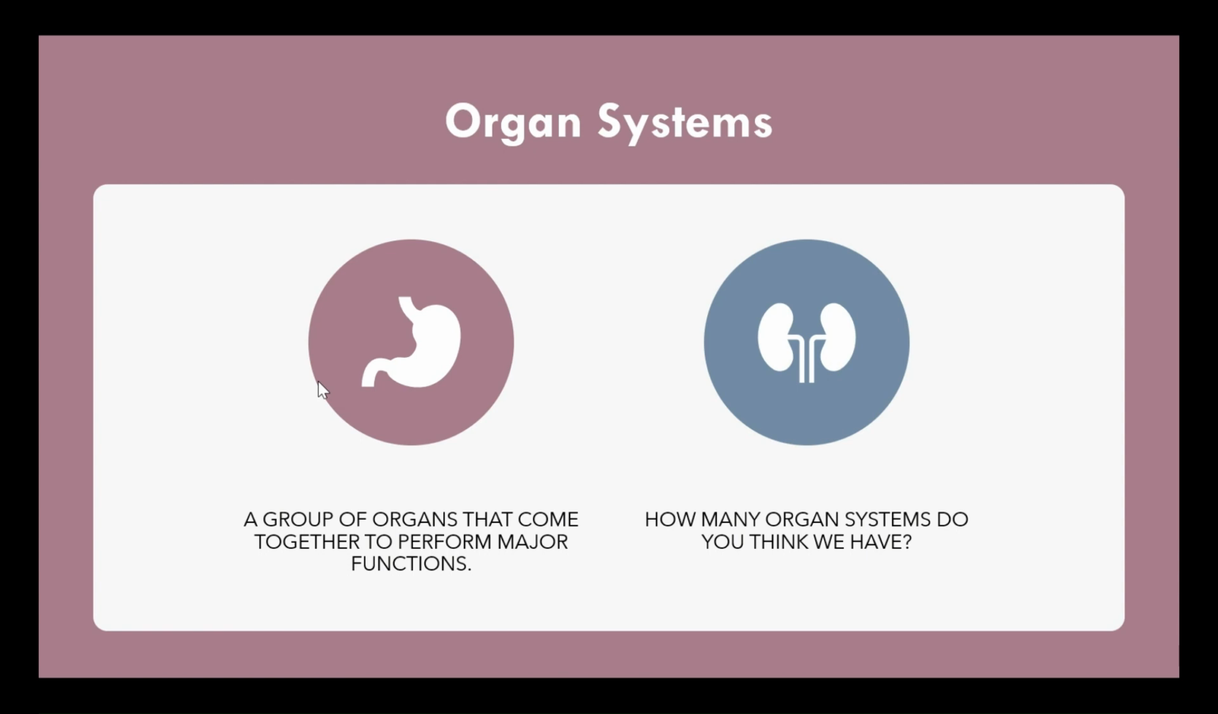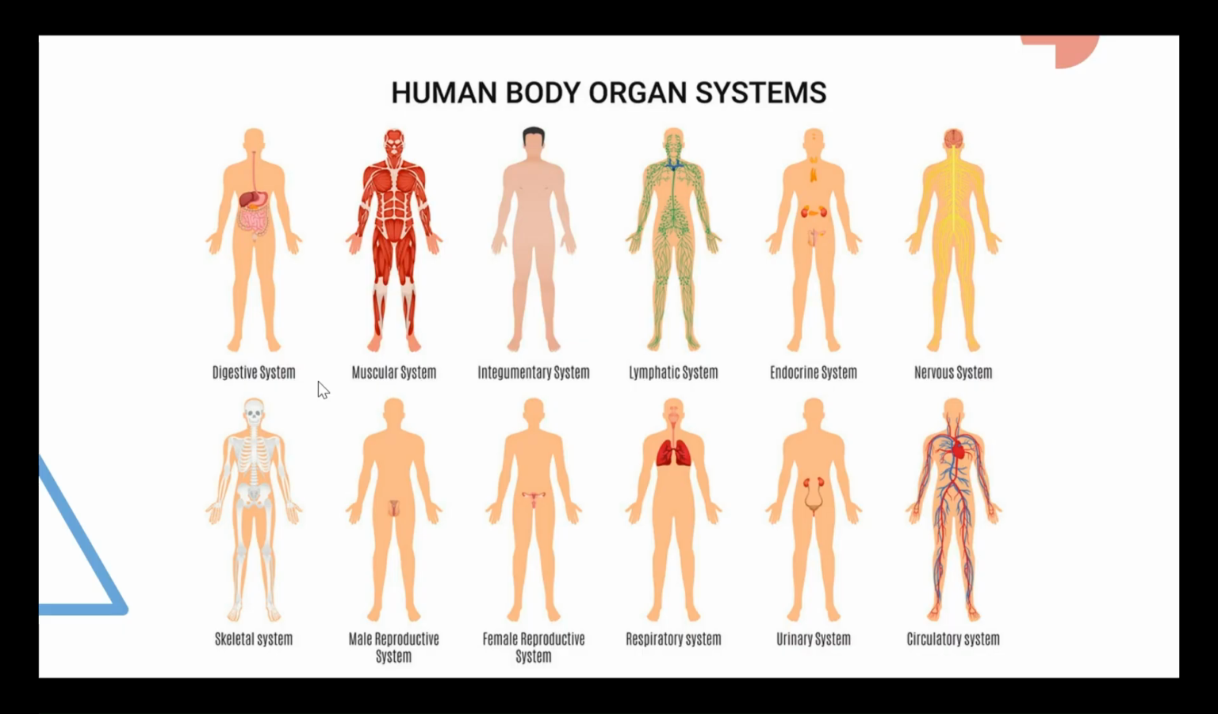It may or may not surprise you, but we actually have 11 types of organ systems, and here they are. So you might be counting and say that's 12. Well, most people have either a male reproductive system or a female reproductive system. So that would be the 11, not 12.